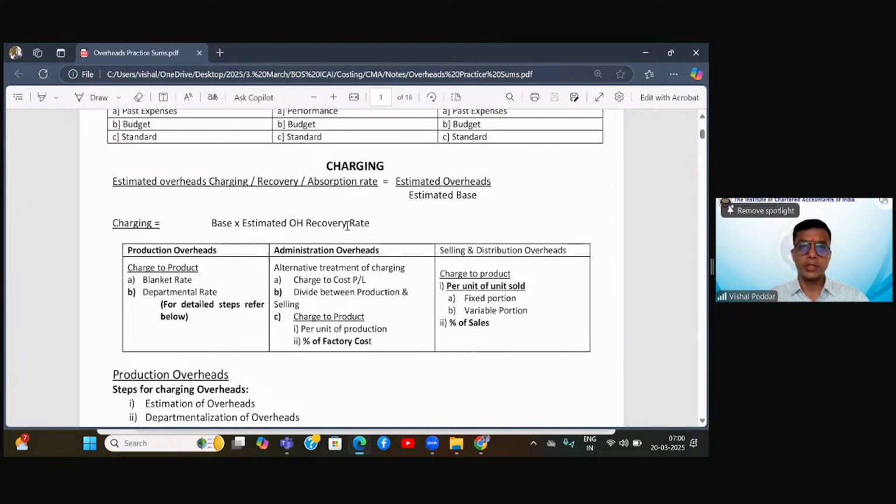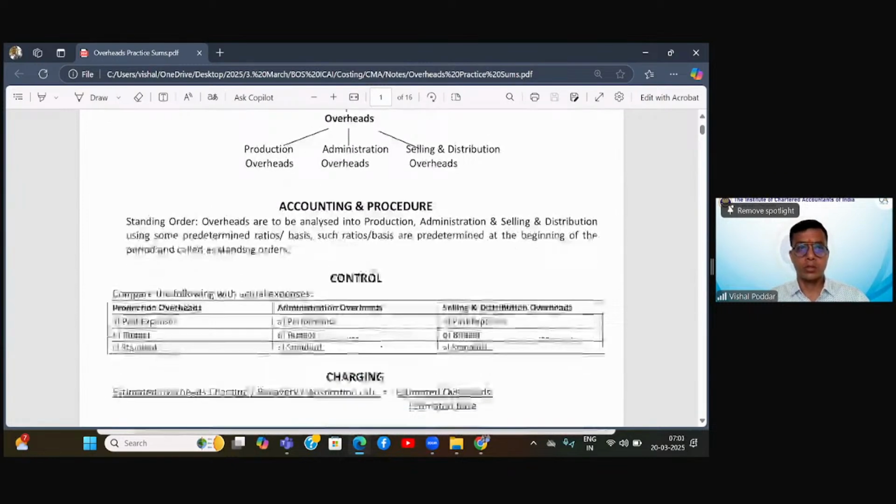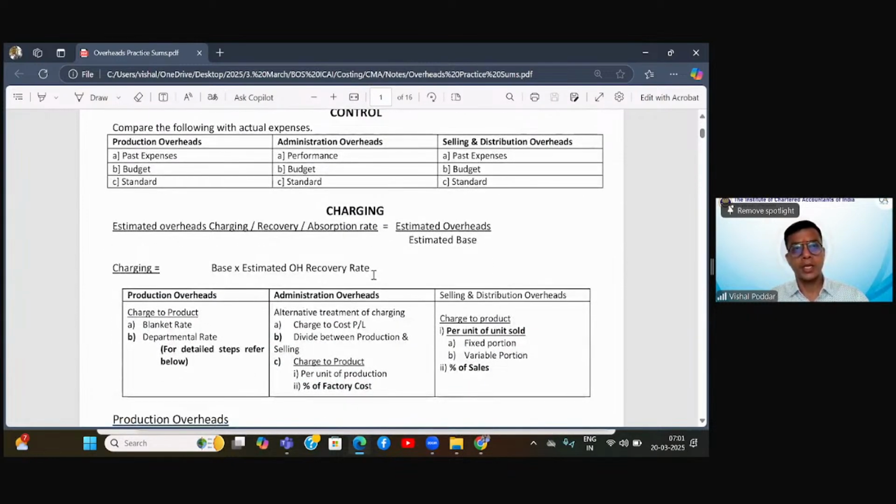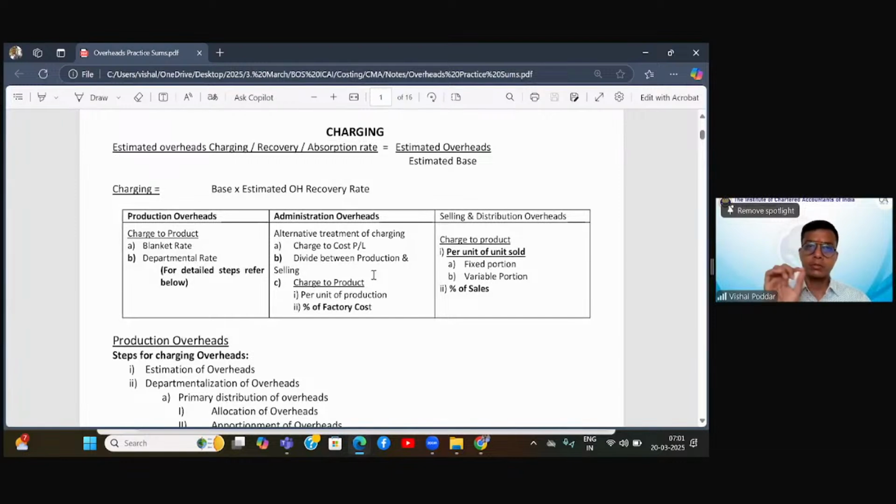So, we have been studying this topic for 2 sessions. We started with the conceptual part. We went into some very minute details, not only of this topic, but of costing in general, where we dived deep into the concepts of costing. And then in the previous lecture, we tried to understand everything from the practical perspective so that we could consolidate both our understandings, the conceptual one, and the practical one.